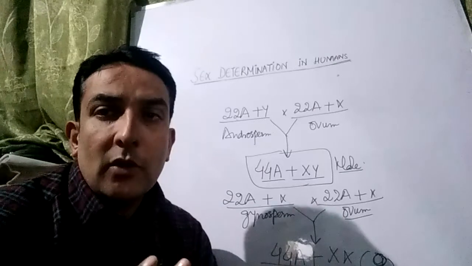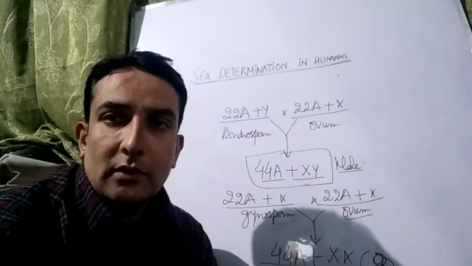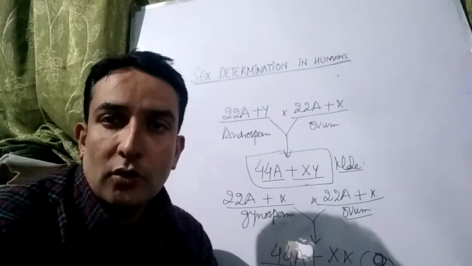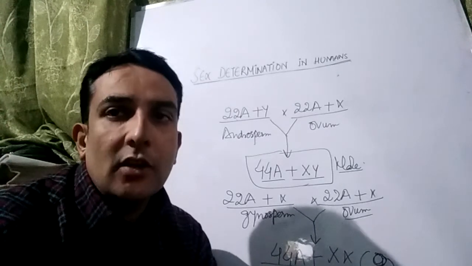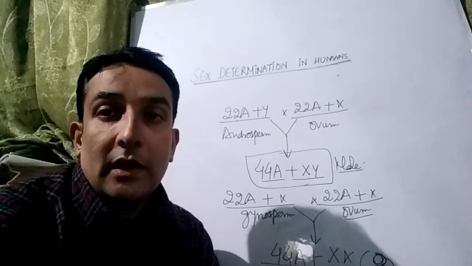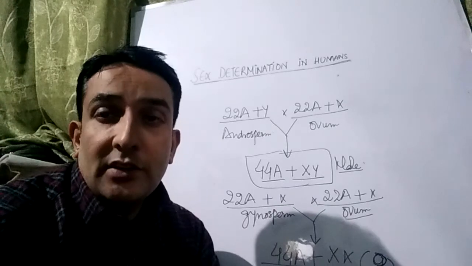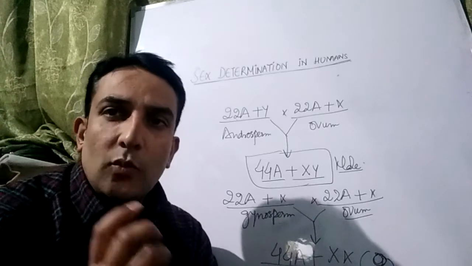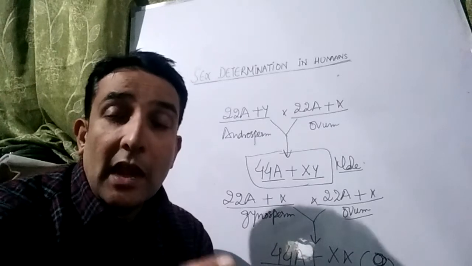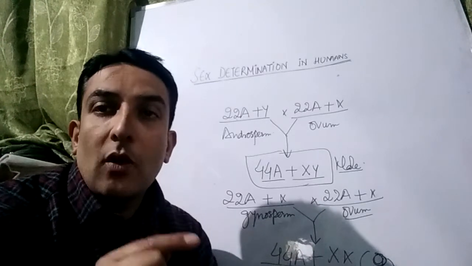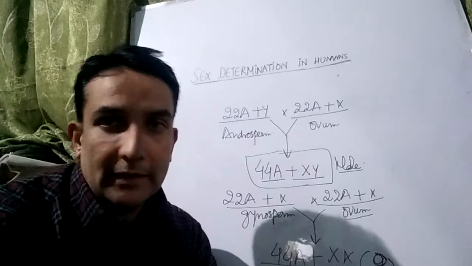So again, try to remember over here, whenever a gynosperm, 22 autosomes plus X, fertilizes the ovum, 22 autosomes plus X, the resultant offspring is always female. So we drew two generalizations. Whenever an androsperm fertilizes the ovum, the resultant offspring is male, and whenever the gynosperm fertilizes the ovum, the resultant offspring is female.